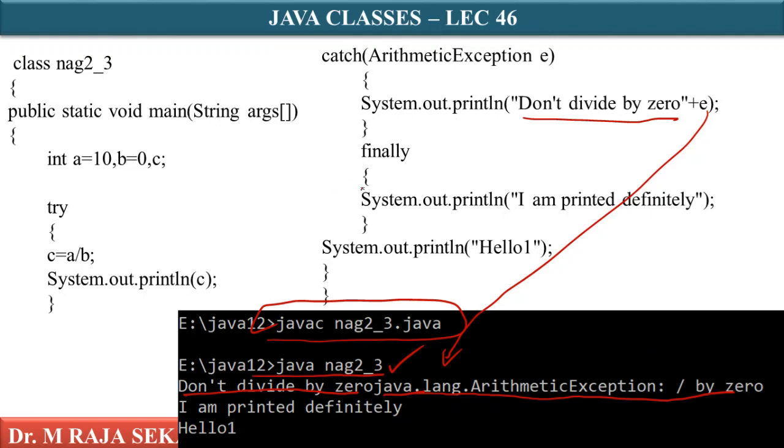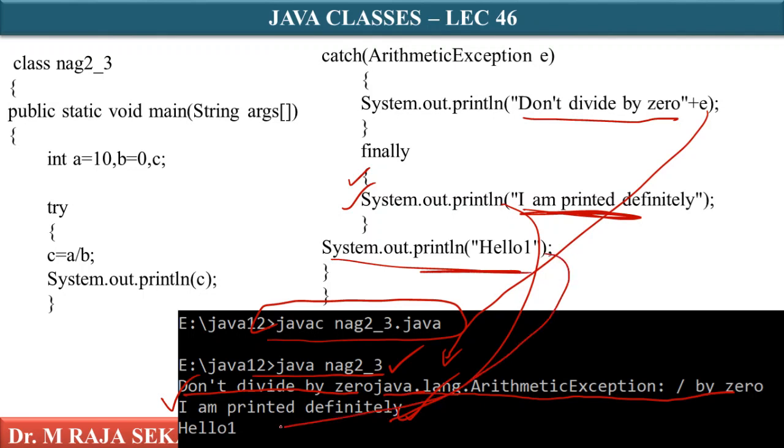After this, I go to the finally block. What is it printing in the finally block? "I am printed definitely." That's what we are getting. Of course, hello 1 is also displayed.